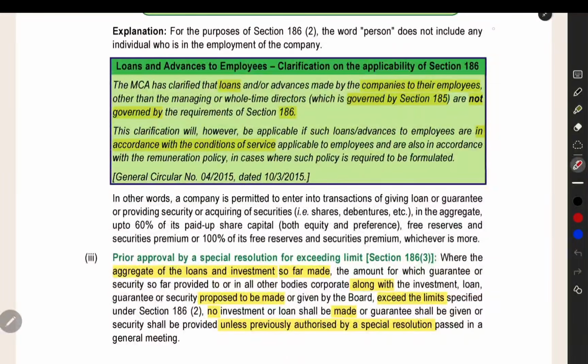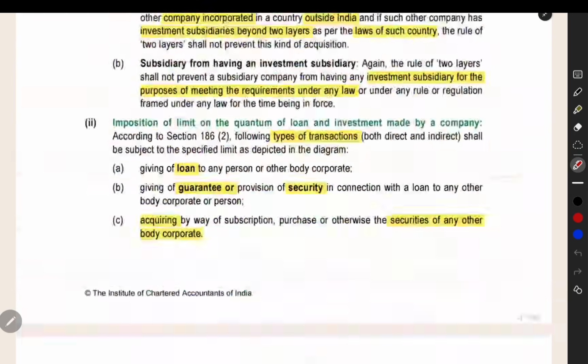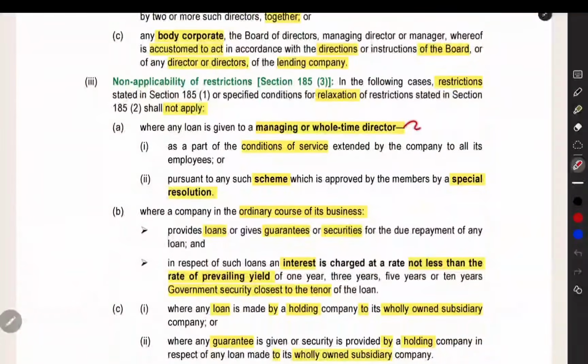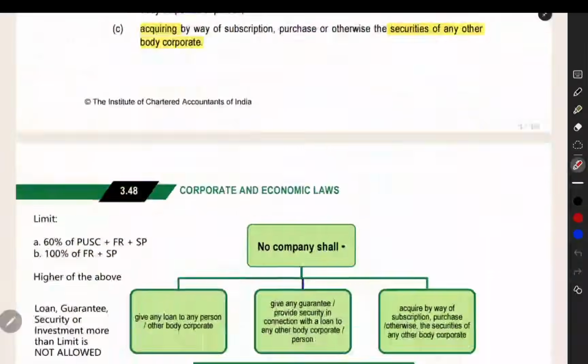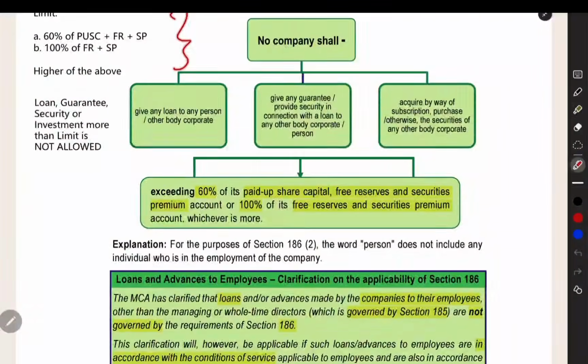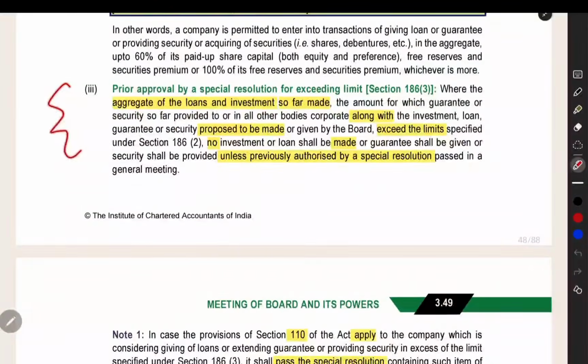Now the next point is, if you are giving loan or advance to your employees other than managing director or whole-time director, then you have to give it as per the conditions of service. If you are giving to managing or whole-time director, then section number 185 will be applicable and you have to give it as per that. If you want to give more than the specified limit, then you have to pass a special resolution. That point is given here.